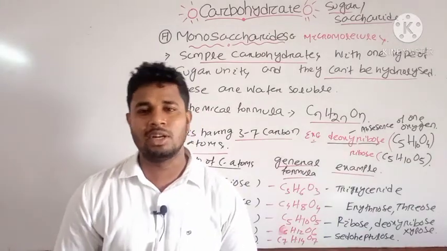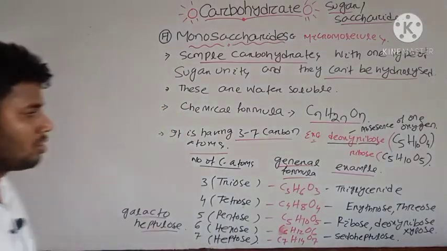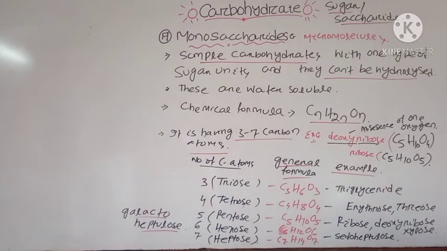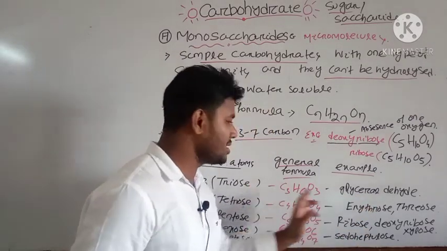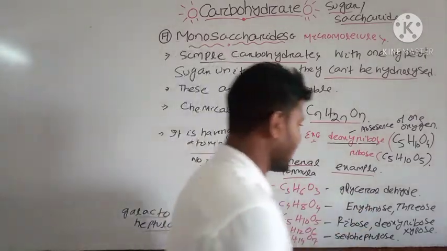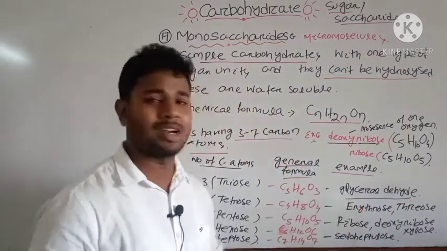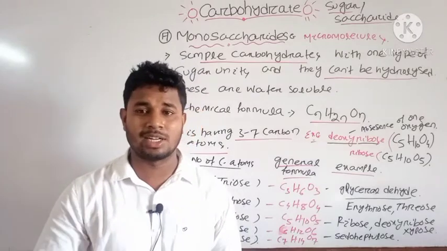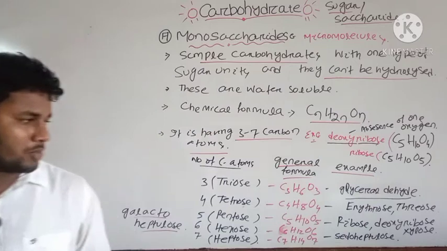Write down these points, then we will discuss the structure. What is the structural pattern of monosaccharide? Note down these points. One correction: it is not triglyceride, it is the triose sugar whose example is glyceraldehyde. Sorry, that is not triglyceride, that is glyceraldehyde. It is an important component of the light reaction of the photosynthesis process. Note down these points.